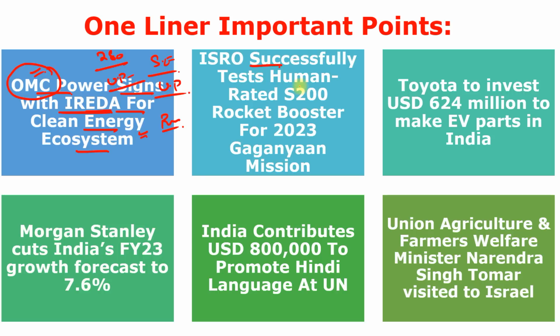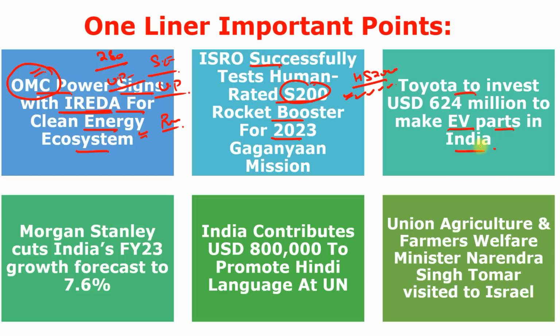Next, ISRO successfully tests human-rated S-200 rocket booster for 2023 Gaganyaan mission. So it is again not important. So Indian Space Research Organization has successfully completed the static test of the human-rated solid rocket booster at Satish Dhawan Space Center, Sriharikota, Andhra Pradesh, for its Gaganyaan mission. But it is not important, just remember it is S-200, or it is also known as HS-200, because it is human-rated solid rocket booster.